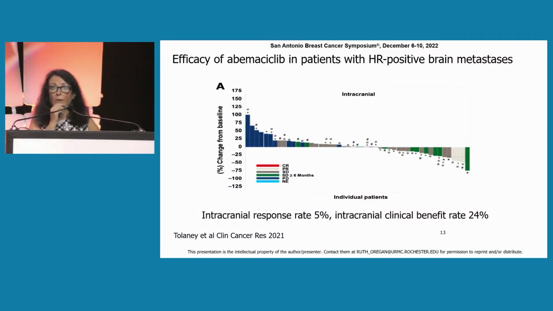Deb also alluded to this. So this was a phase 2 study that looked at abemaciclib in patients with hormone receptor positive brain metastasis. And you can see here, with this waterfall plot, there were patients who had partial responses, stable disease, and overall the intracranial response rate was 5%, and the intracranial clinical benefit rate was 24%, as you can see shown here. So again, this is not to say that the other two CDK inhibitors would not be effective in patients with brain metastasis, but it's with abemaciclib where we have this phase 2 data shown here.